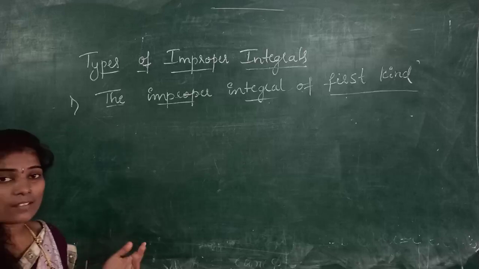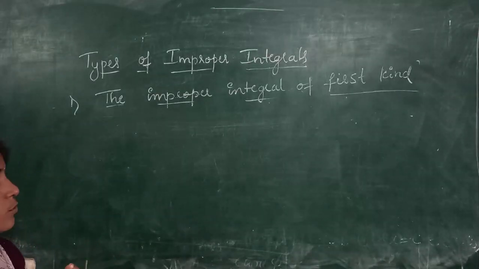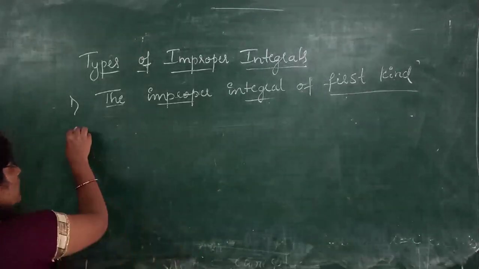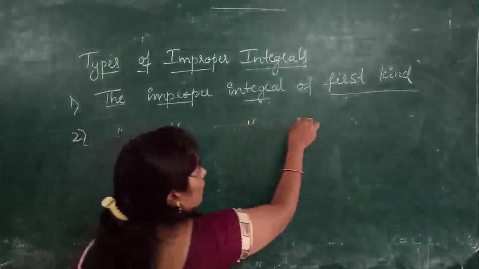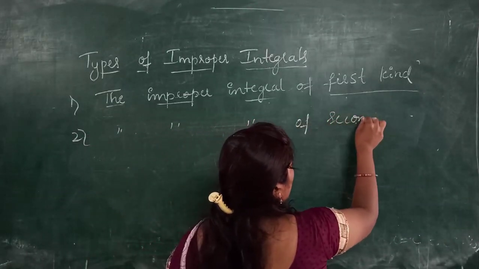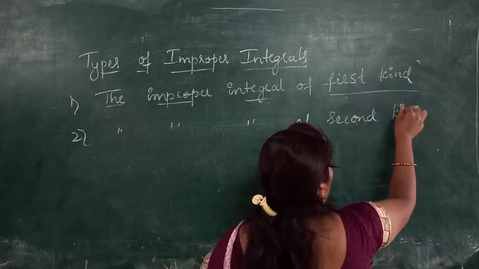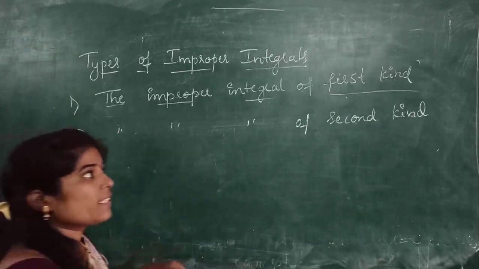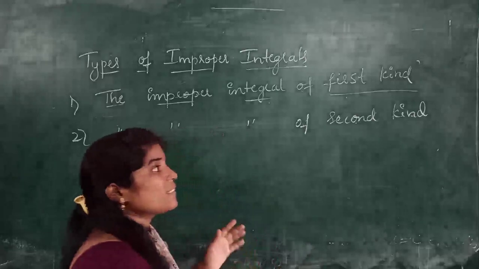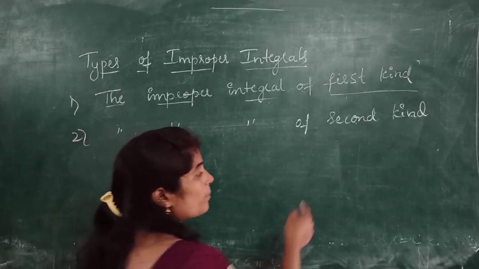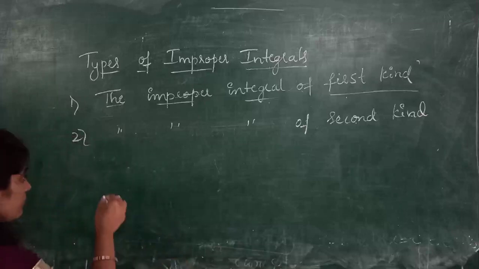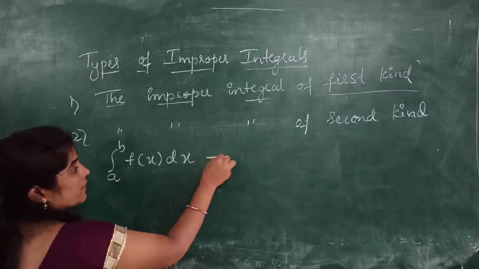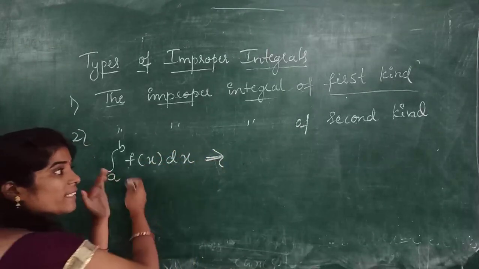Types of improper integrals. I have already explained in the definition that there are two types of improper integrals. The first one is the improper integral of the first kind, and the second one is the improper integral of the second kind. If the definite integral satisfies the first condition, then it is called the improper integral of the first kind. If it satisfies the second condition, then it is called the improper integral of the second kind. That is, the definite integral from a to b of f of x dx is said to be of the first kind if it takes this form.